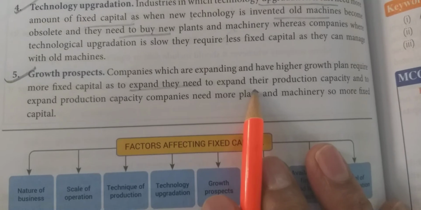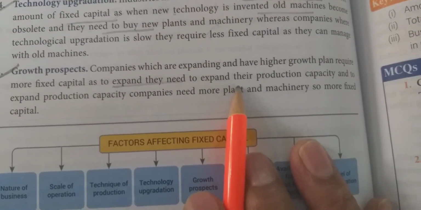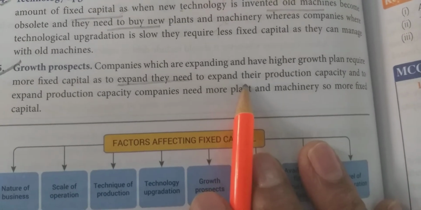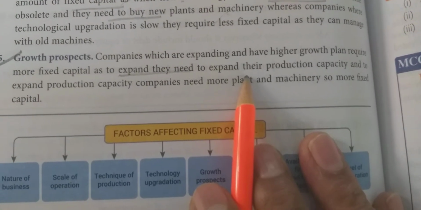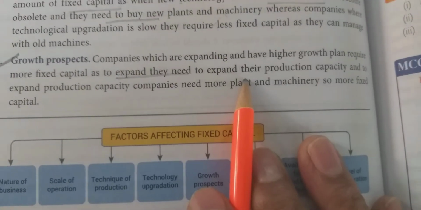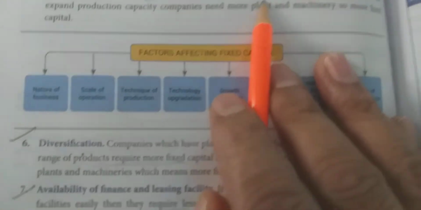Now, growth prospects. What are the growth prospects? It means what are your future plans, at what level you want to expand your business. If you have more growth planning of your business, if you feel that I want to take my business to such a large scale, then definitely the need of fixed capital will be more.